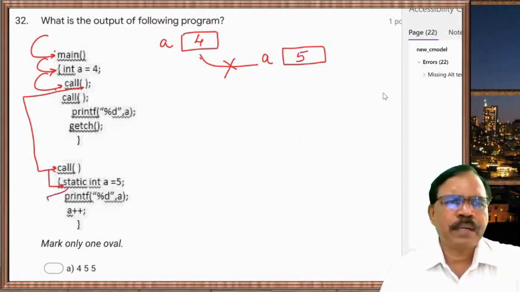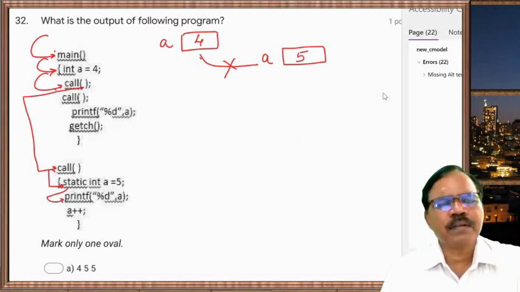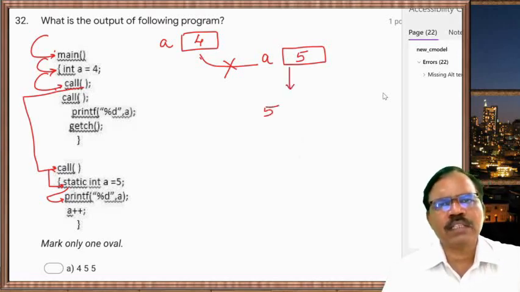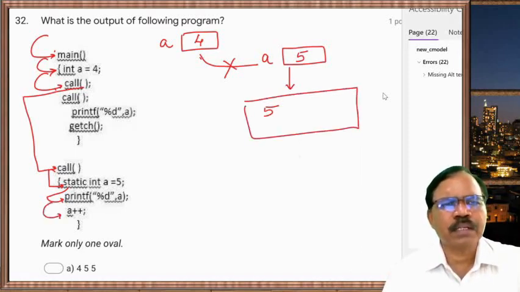Then printf in bracket, in double quote %d, double quote is completed, comma a, semicolon. So what happens? This a is printed, so 5 is printed on the screen. Then a++, so a is increased by 1.